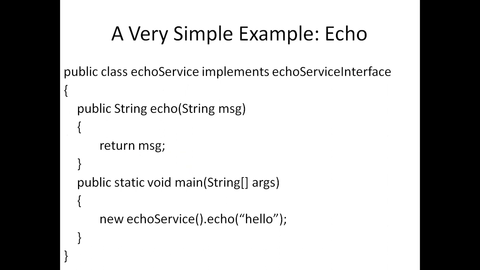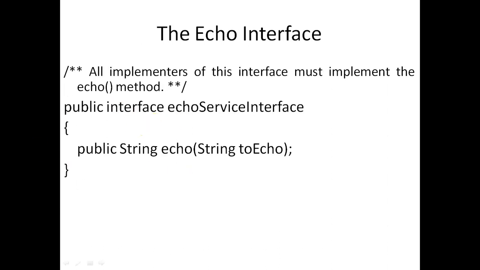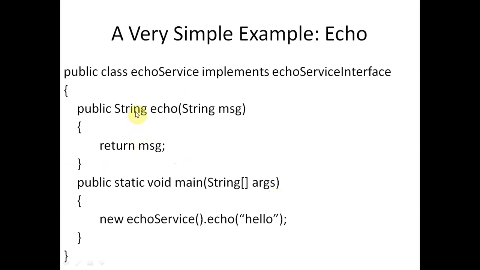So you can see the redefined function. This is the echo function, the same function as in the previous one. Echo is the prototype of the function in this interface, and this is the function body with the complete function, public string echo, with one argument. And we are returning the message here because its return type is string. So we are running this echo function by the main, public static void main string args, and we are writing here echoService dot echo. So EchoService is the same class.